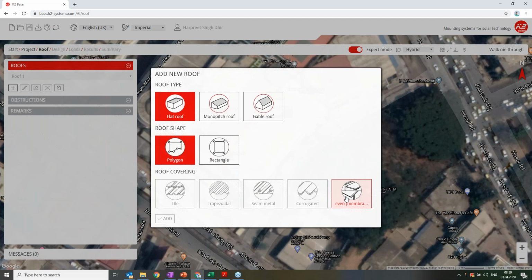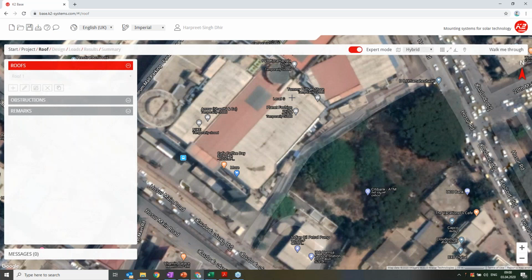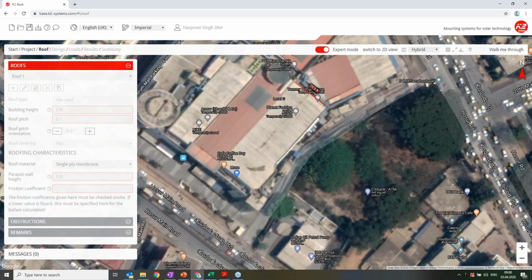Once you've done this, you start drawing the line onto this Google satellite image. Just like Helioscope, I will draw this roof very carefully. Since it's a polygon, rectangle is much simpler, and this shape is a little bit different.